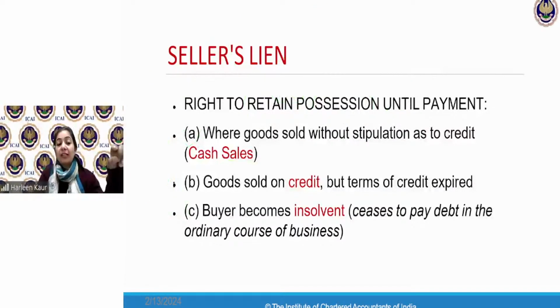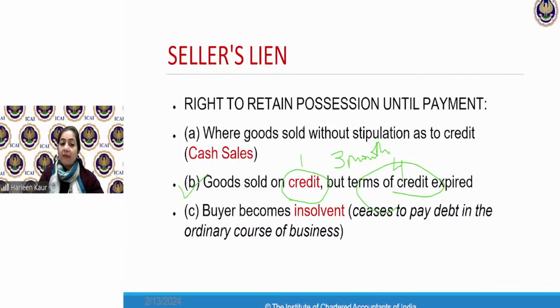What is the meaning of credit sales? I said, okay, I am giving you a credit period. Make me the payment in the next 3 months. Now, 4 months have passed. Expiry of the credit period has happened. I will again keep the goods to myself. I will not give you the goods because I gave you a period of credit sale.